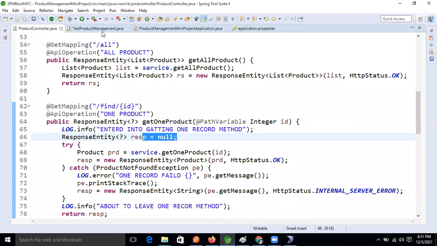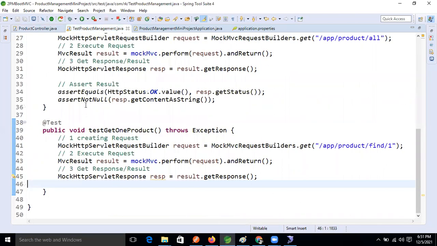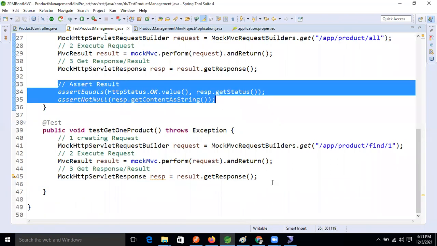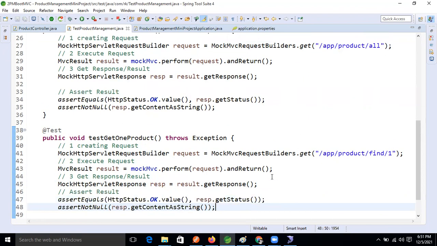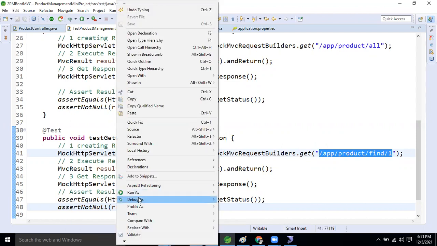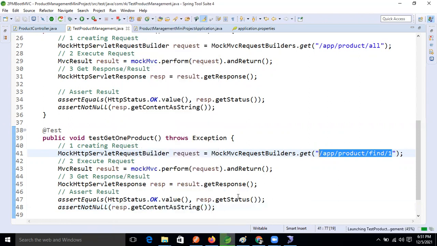So, in the same way, guys, let's copy the assert operation also, the same. Fine. So now the only change is what? Only the URI will change. Okay, so now let's test it. Run as JUnit.